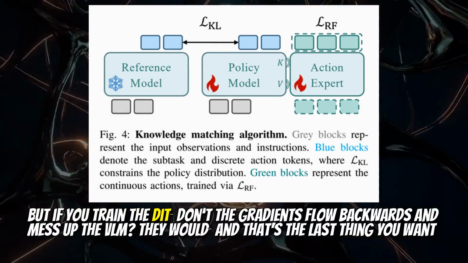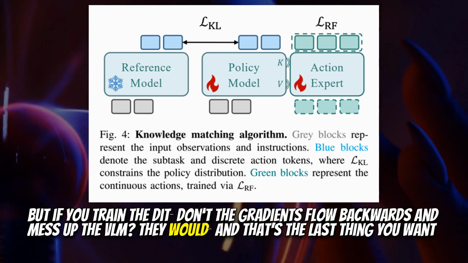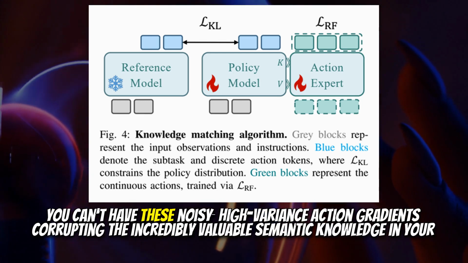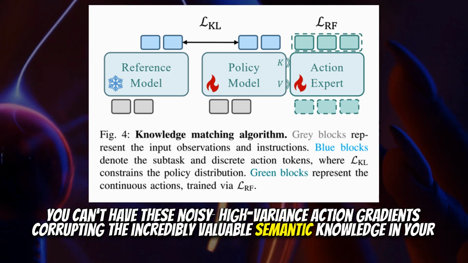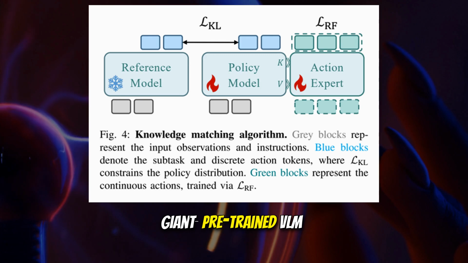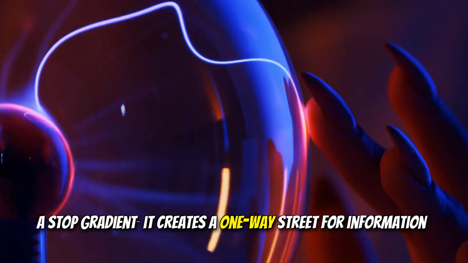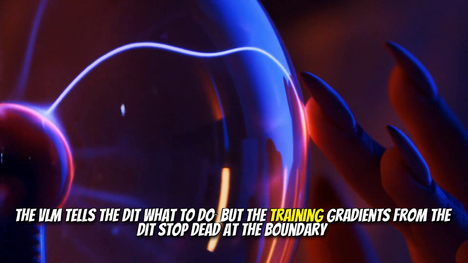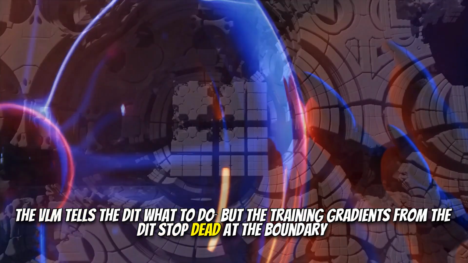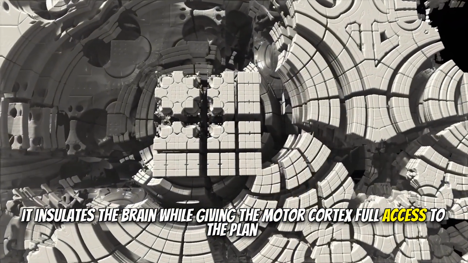But if you train the DIT, don't the gradients flow backwards and mess up the VLM? They would, and that's the last thing you want. You can't have these noisy, high-variance action gradients corrupting the incredibly valuable semantic knowledge in your giant pre-trained VLM. So they use a stop gradient. A stop gradient. It creates a one-way street for information. The VLM tells the DIT what to do, but the training gradients from the DIT stop dead at the boundary. It insulates the brain while giving the motor cortex full access to the plan.